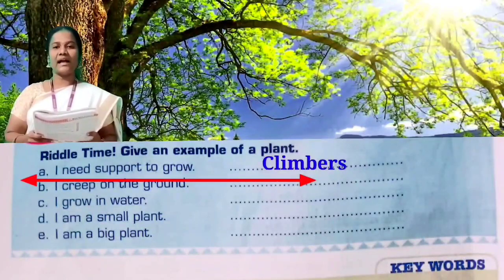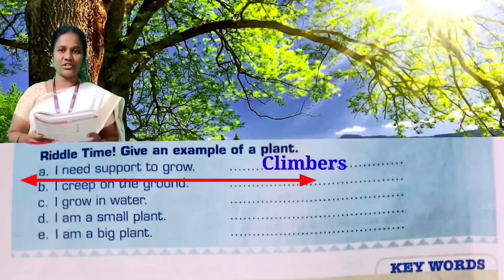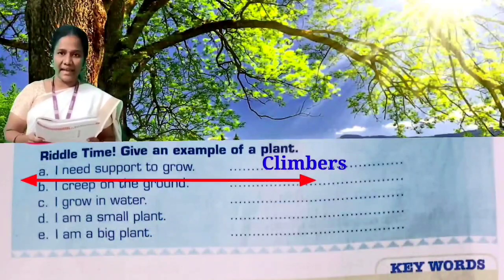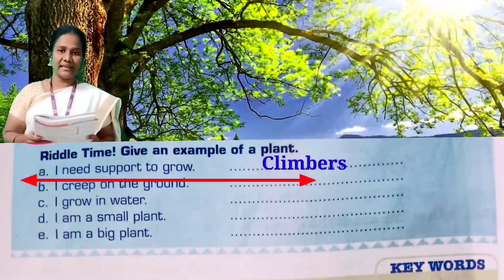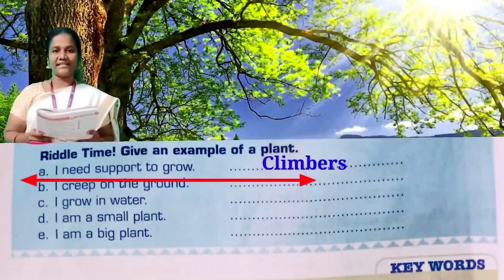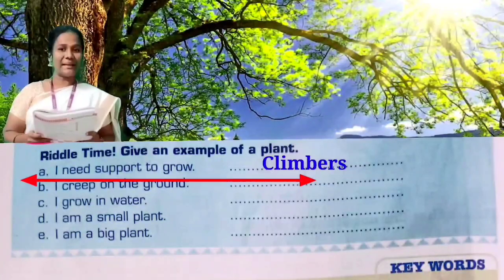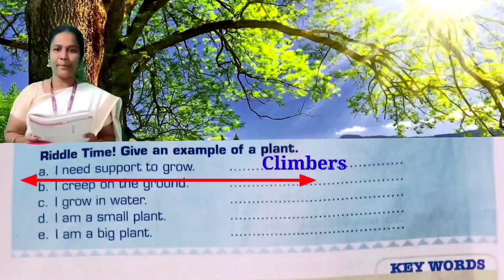Say the spelling, children. I need support to grow. Climbers.